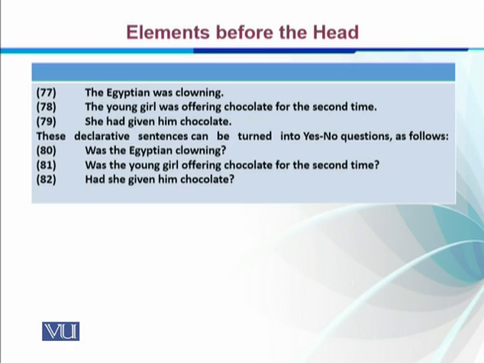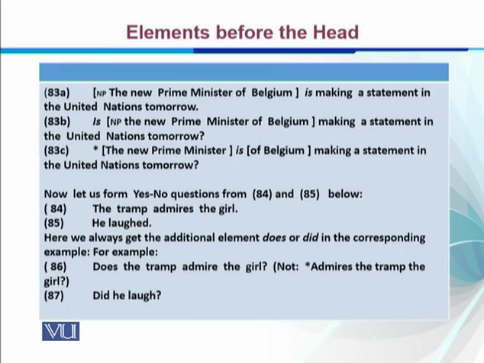So these declarative sentences, these 7, 8 and 9, are three declarative statement sentences. And they are also yes-no sentences. We can make them into yes-no questions, right? Was the Egyptian clowning? Was the young girl offering chocolate for the second time? And had she given him chocolate? What we have done is to make them yes-no questions. We have inversed the order of the auxiliary from before the verb to the first position or initial position of the sentence. So in auxiliary inversion, it is the auxiliary that moves from its usual position to the initial position.